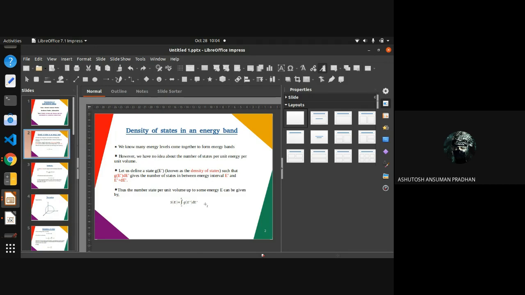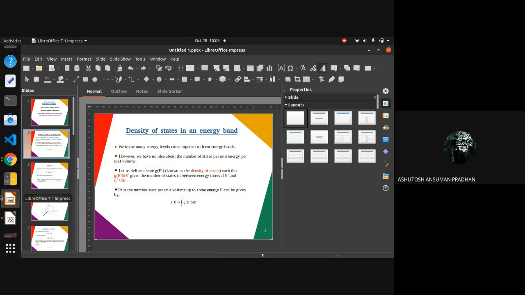So to do that, we developed a mechanism by which we described something called the density of states, which is represented by G of E. Okay, so what is G of E? Basically, it is the number of states between two energy levels, which we describe as E and E plus dE, for a given volume. So if we have a very small gap of the order of dE, then we can describe the total number of states as the integration of that thing.